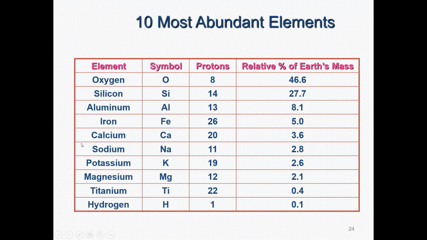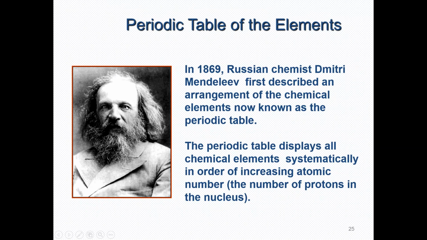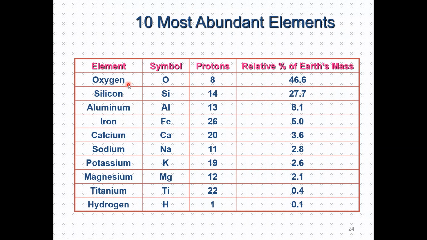Here in this slide you can see the 10 most abundant elements in the universe. I mean, these are the 10 most abundant elements in nature. At number one we have oxygen, with the symbol O. It has 8 protons, and its relative abundance on the earth is 46.6%.